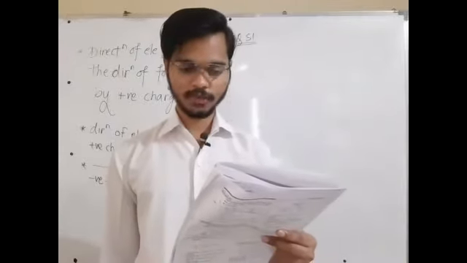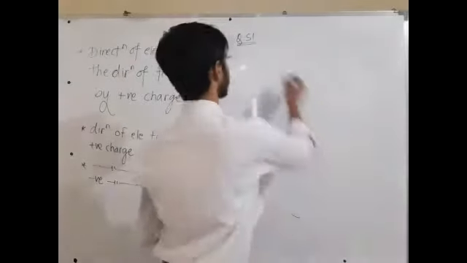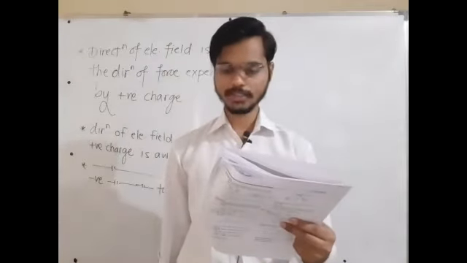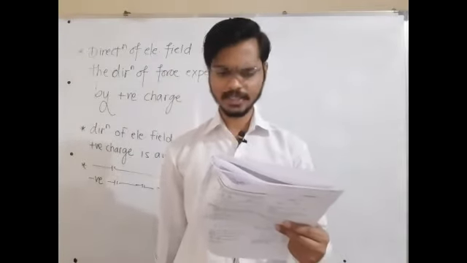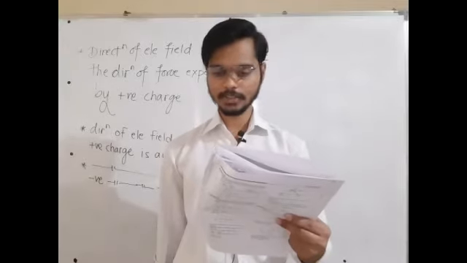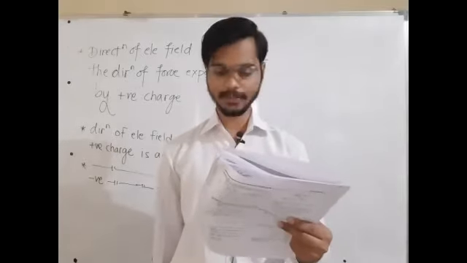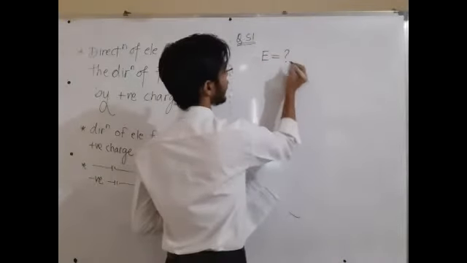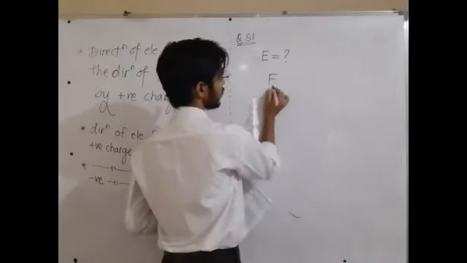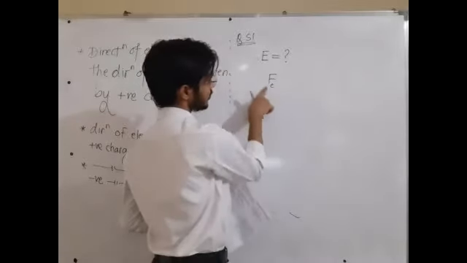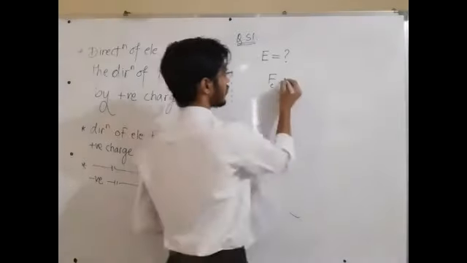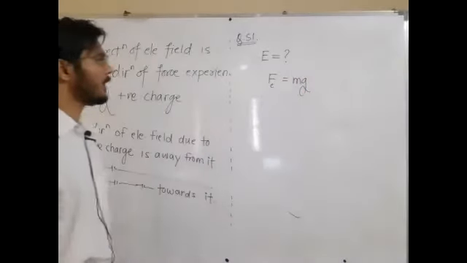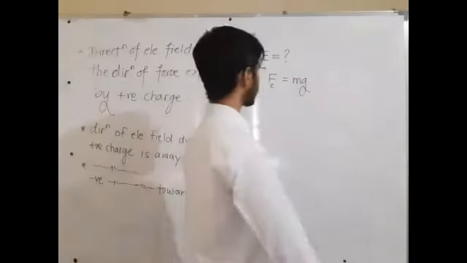The magnitude of electric field intensity is capital E, such that an electron placed in that electric field would experience an electrical force equal to its weight. It is given that the force because of the electric field, Fe, on the electron is equal to the weight of the electron. Okay, very simple thing.